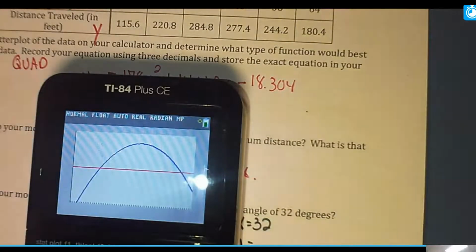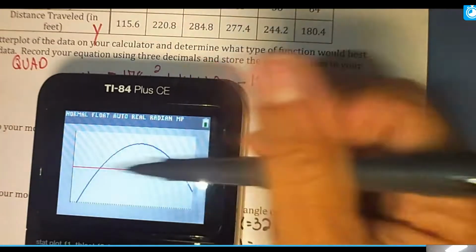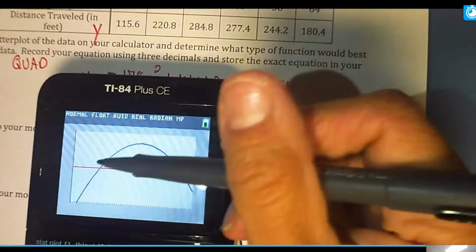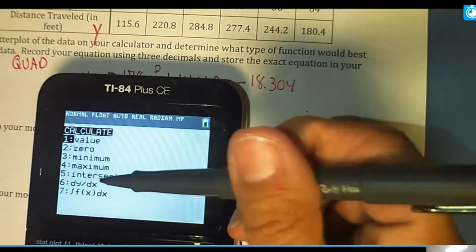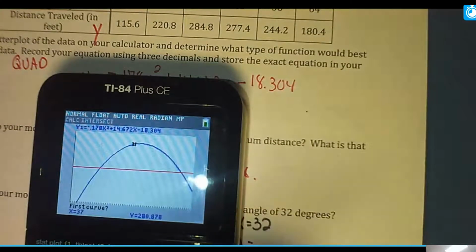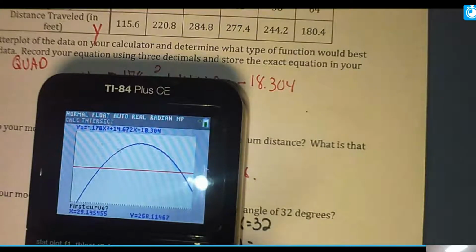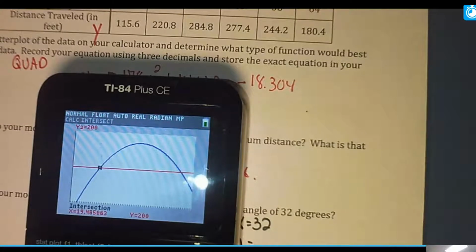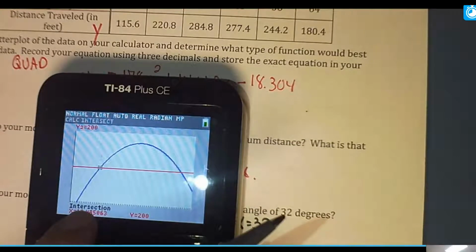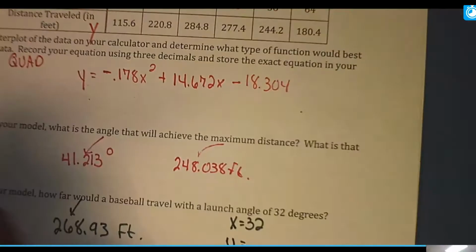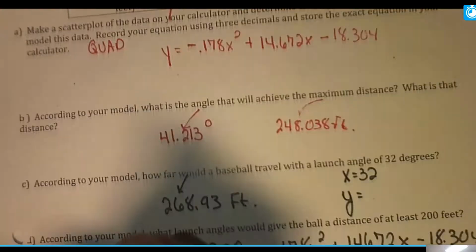And then I'm going to hit graph, and I hope it shows. And it does. And if you notice, it's actually going to hit it twice. So we're going to have to solve for x twice. And we want to see where these intersect. So you're going to hit second trace and choose intersect. You're going to choose option 5. And you're just going to move your calculator over to where you think it is. And once you get there, just hit enter 3 times. All right, so for 200, one of them would be 19.485. That would be one launch angle.